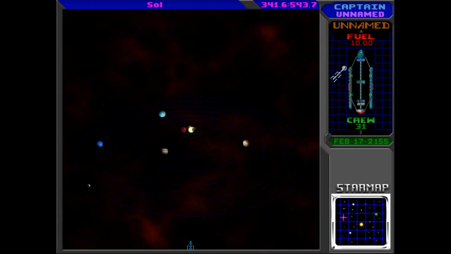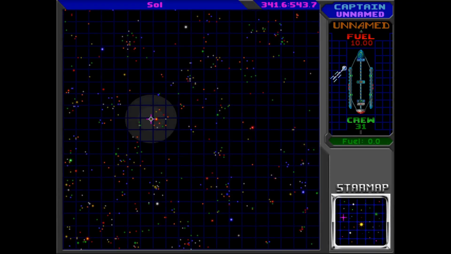Okay, let's just check the star map. See, yeah, we're in a totally different place than we used to be. So I'm not sure exactly how much of everything is going to be randomized. I think many of the stars are still in the same location. Like if I look up here, I see the Corvi system. But that doesn't necessarily mean that the Slylandro homeworld's going to be up there.